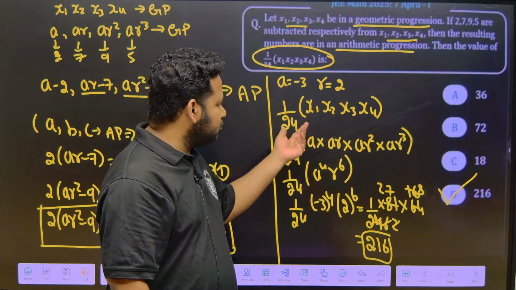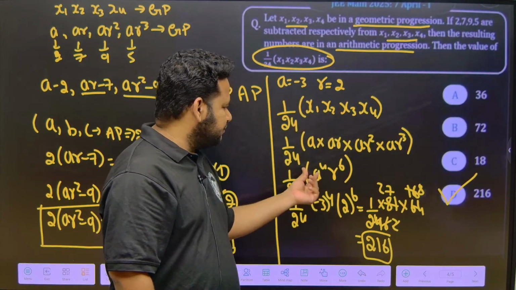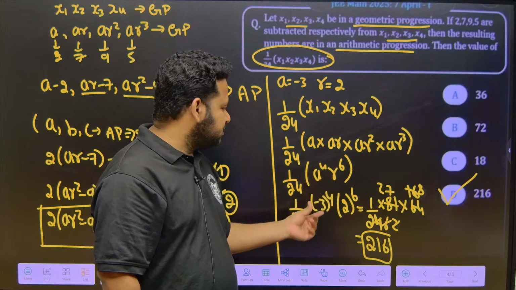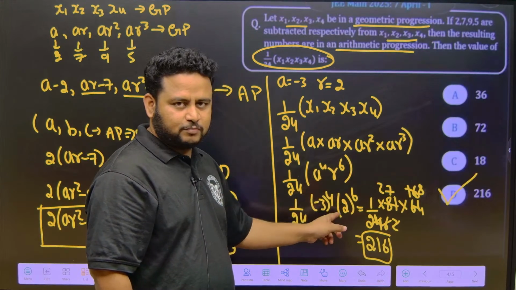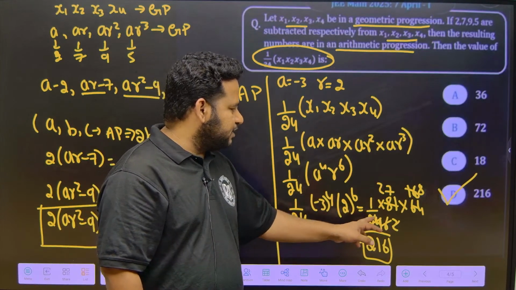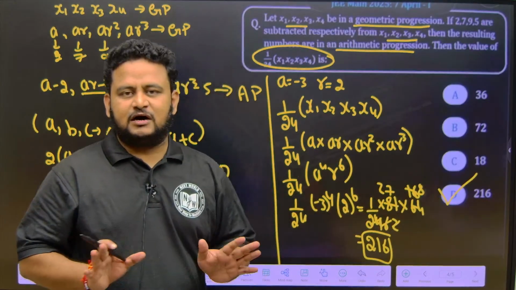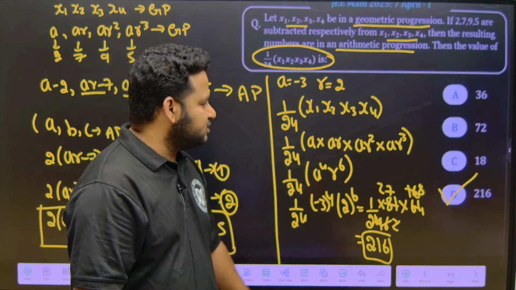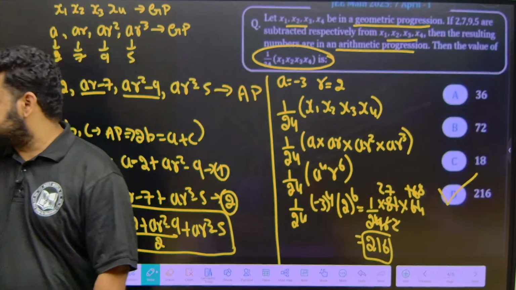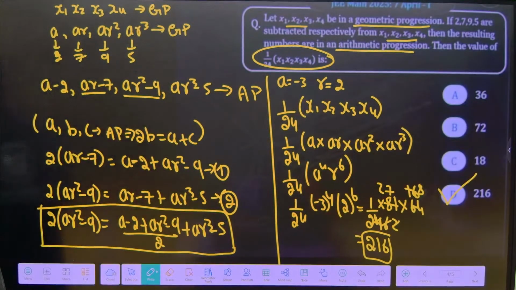1 by 24 into x1, x2, x3, x4. So this will give us A to the power of 4 into R to the power of 6, that is minus 3 to the power of 4 into 2 to the power of 6. So that will give us 1 by 24 into 81 into 64. On solving, we will get it as 216. That is option D. Option D is the right answer, friends. Got it? Option D is the right answer here.